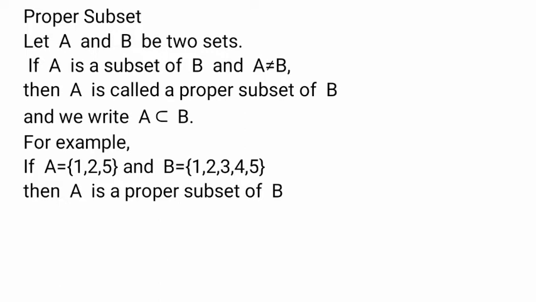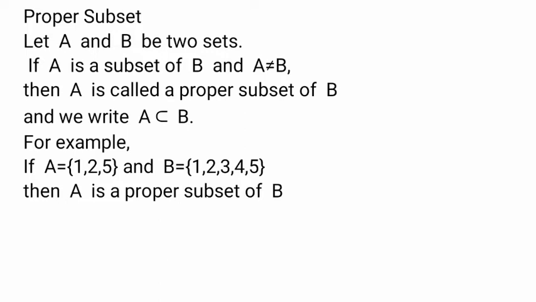For example, if A equals {1, 2, 5} and B equals the set {1, 2, 3, 4, 5}. Students, here the elements 1, 2, 5 of A are also elements of B. See the B set, 1, 2, 5 are also elements of B. But B has two extra elements, that is 3, 4.